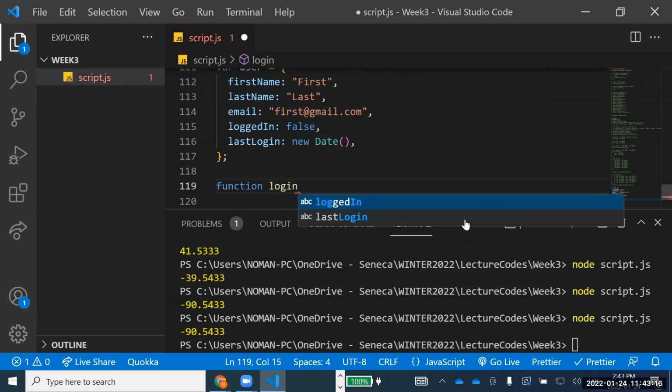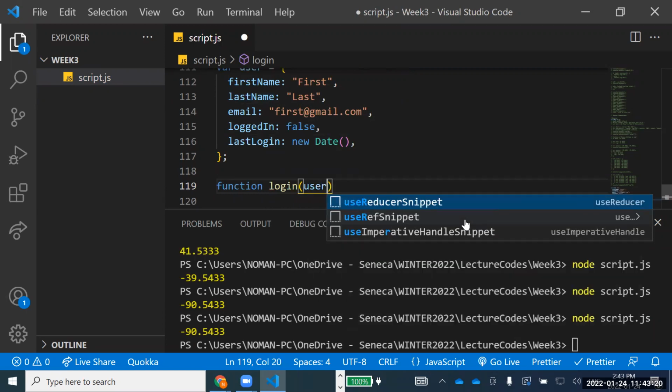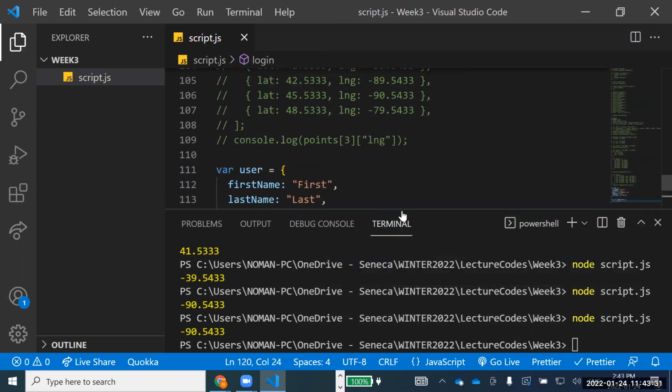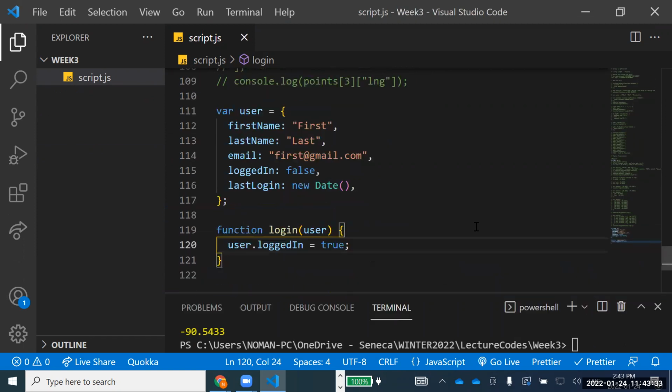So if I create a function login, and I say that it will accept a user, and what it will do is say user dot logged in equal to true. I am just making a case for something. I've created a data type which is user equal to curly braces first name first, last name last, email is equal to first at email, logged in value is equal to false, last login is equal to new date.